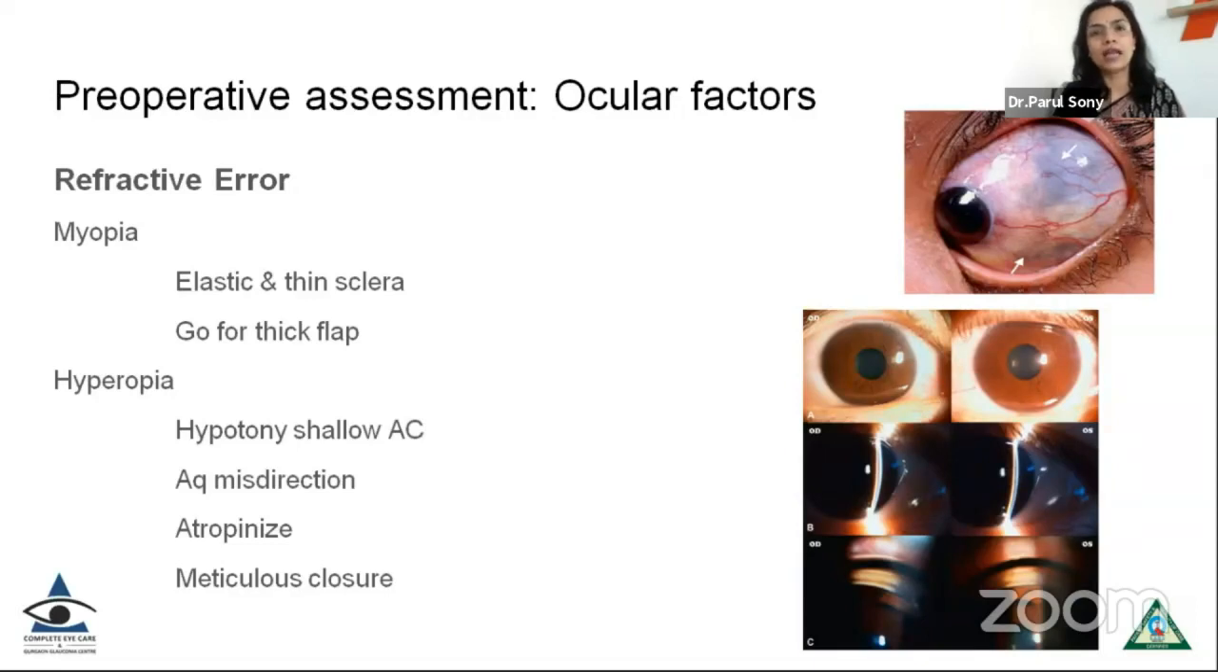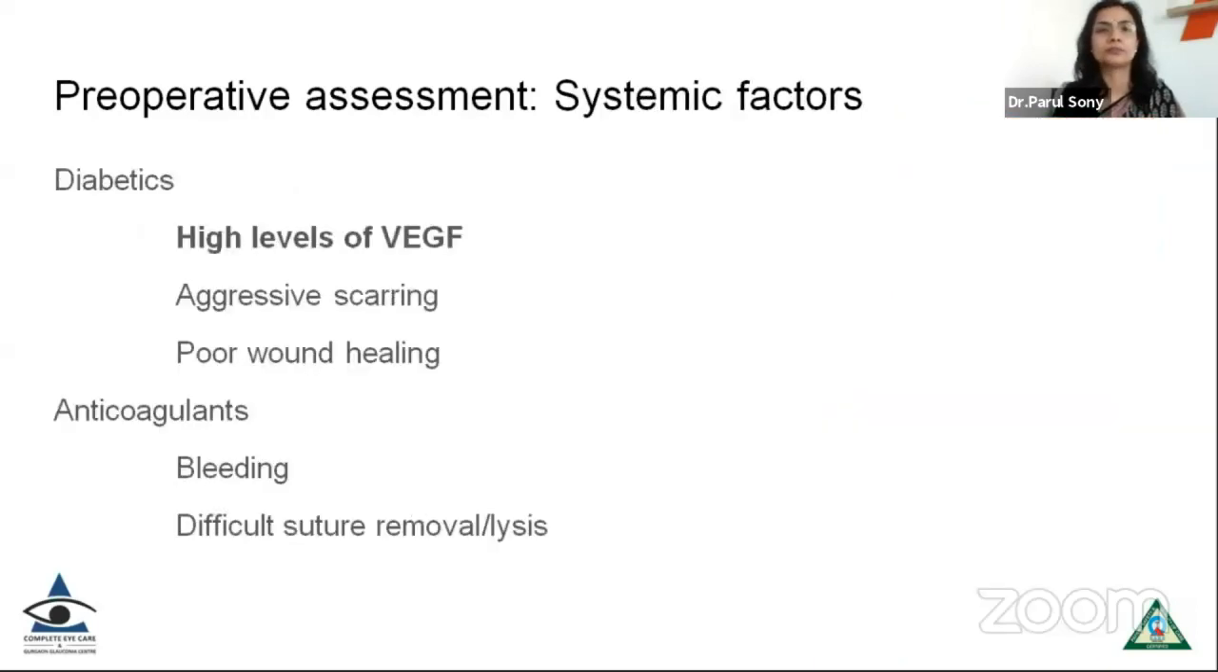On the other hand, if you have a hyperope in whom you have to do a filtering surgery, you have to be careful that they have a higher incidence of shallow anterior chamber post-operatively. More hypotony is expected, and therefore it's a good idea to atropinize these patients at the end of the surgery and aim for a meticulous conjunctival and scleral flap closure.